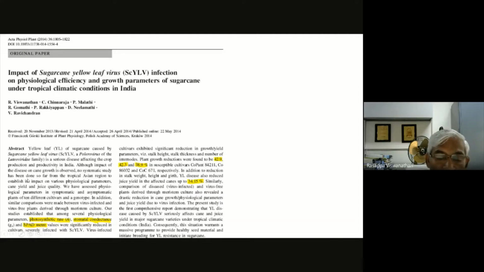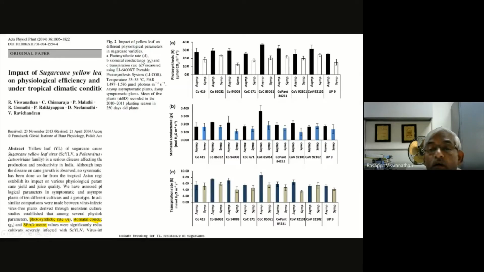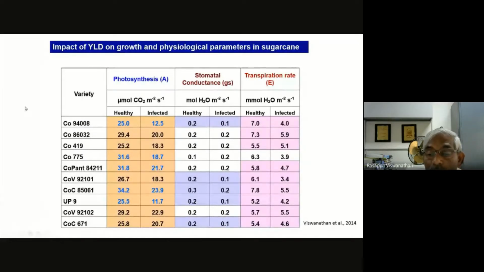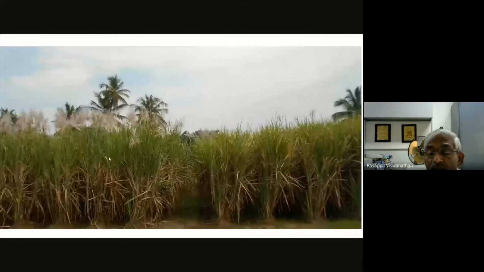And we have found what the physiology of the YLD affected plants is. So whatever you are seeing, the major physiological parameters involved in photosynthesis, all three parameters, the carbon dioxide assimilation, stomatal conductance, and the transpiration rate, are all significantly affected in the YLD affected case. The same is present in the table also. So you can see many of our ruling varieties are susceptible, and you can see a loss of nearly 50%. That's why you will see this in the coming slides, and the impact can be seen here.